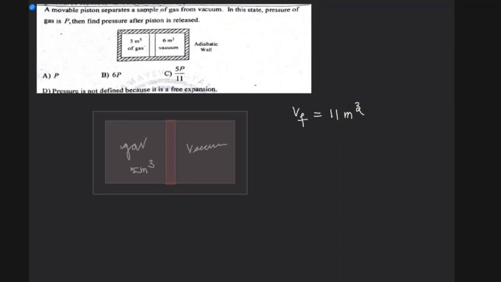Now here you need to understand the first law of thermodynamics: dq equals du plus dw. Here dq equals 0 because the walls are adiabatic. So we have 0 equals du plus dw. Here dw is nothing but the work done by the gas in the process of expansion.